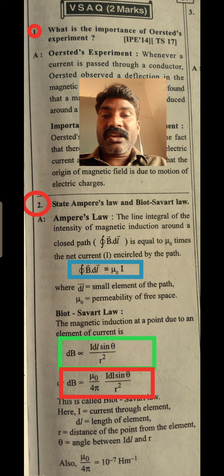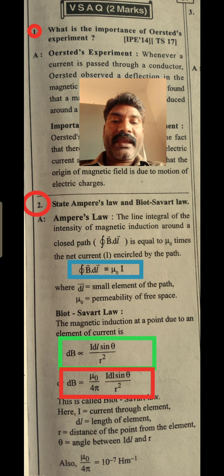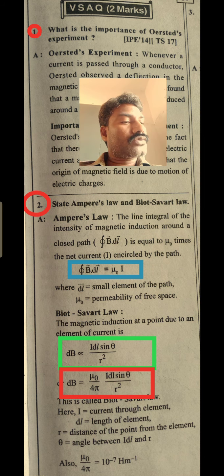So the magnetic induction at a point due to an element of current is here. If we take some small length dl, if we consider the magnetic field due to this current dl, the current which is passing through the small length dl, that is dB.